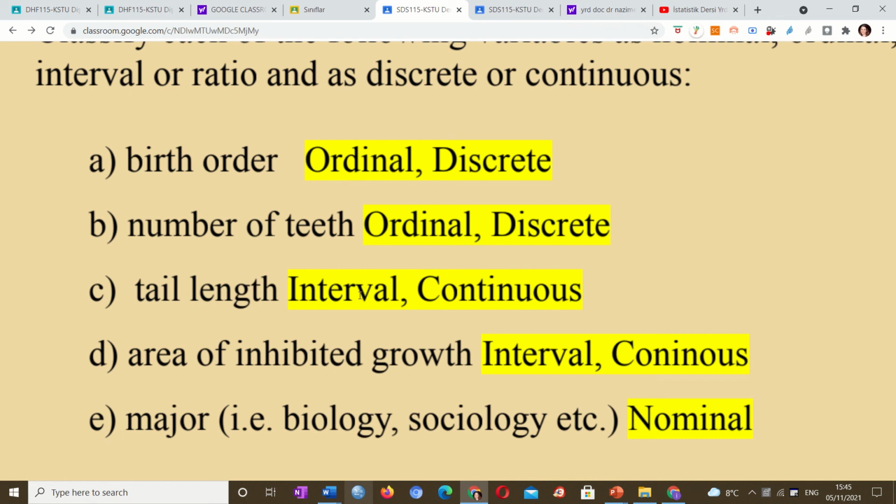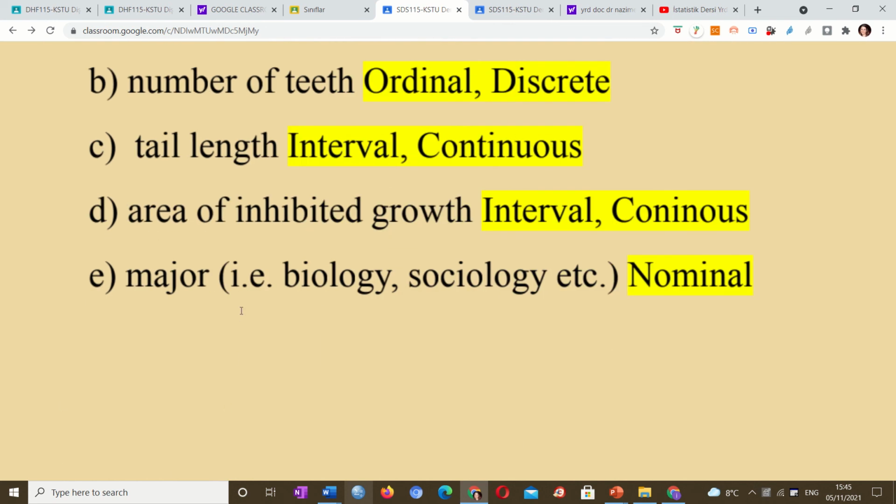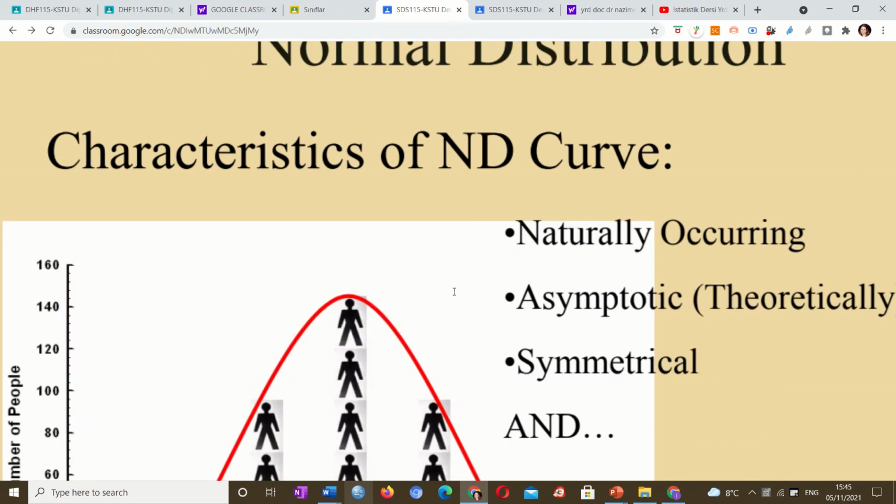Tail length is interval. We don't see intervals, it's a measure. Which subject are you studying? For example, biology, sociology, we can group them, but the order is not important.